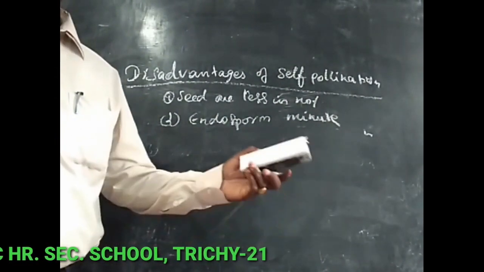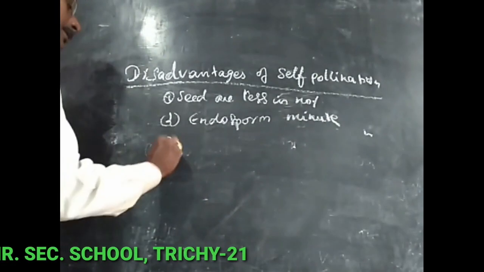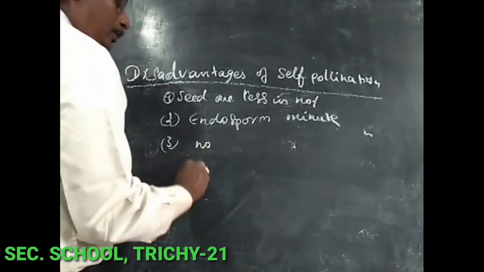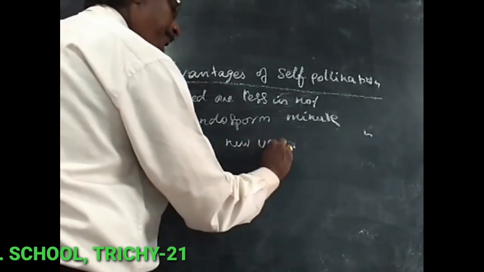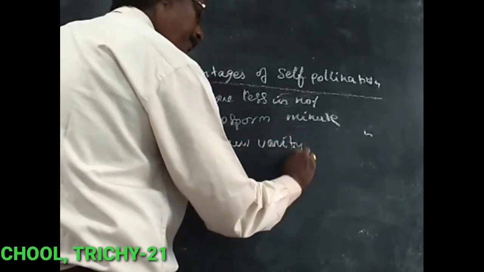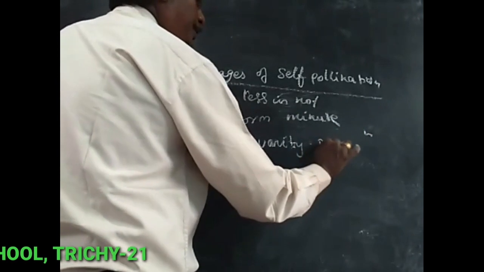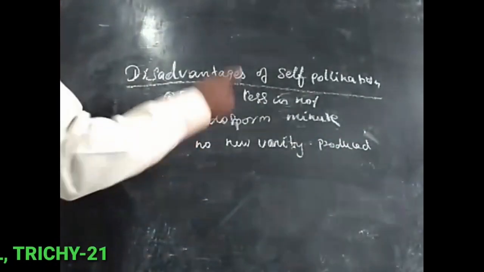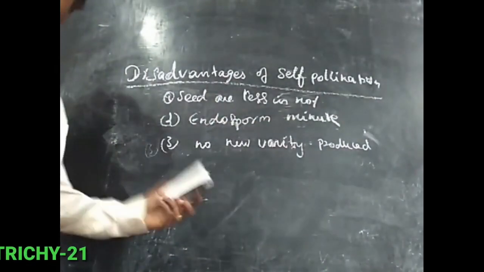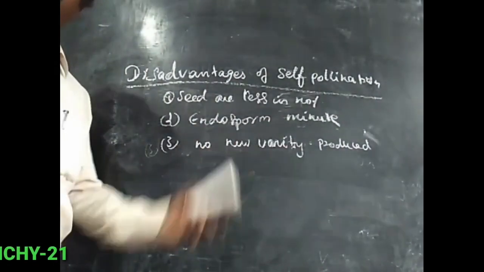Third point, no new variety is produced. New varieties of the plant cannot be produced, so similar types of species are formed.